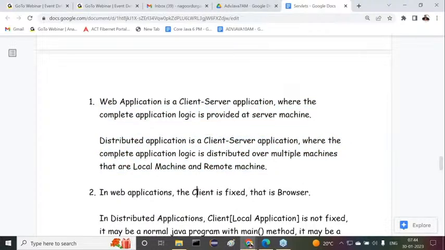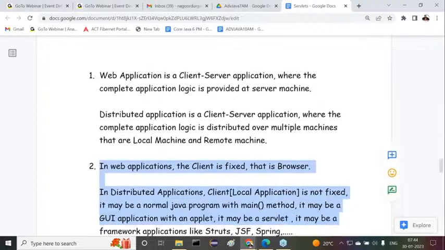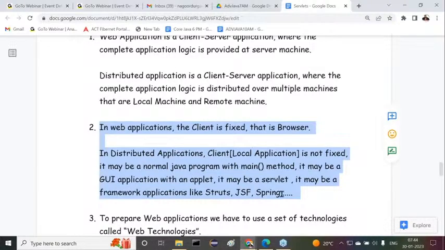Next one. In web applications, the client is fixed, that is the browser. In distributed applications, the client is not fixed. It may be a normal core Java program with a main method, it may be a Java applet, or it may be a servlet, or it may be framework applications like Struts, JSF, Spring, and so on.